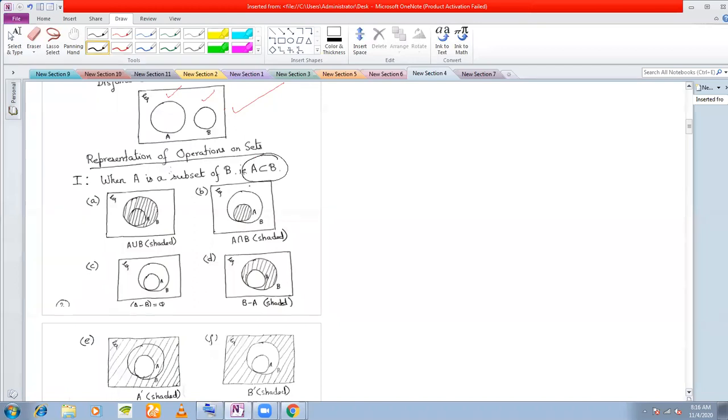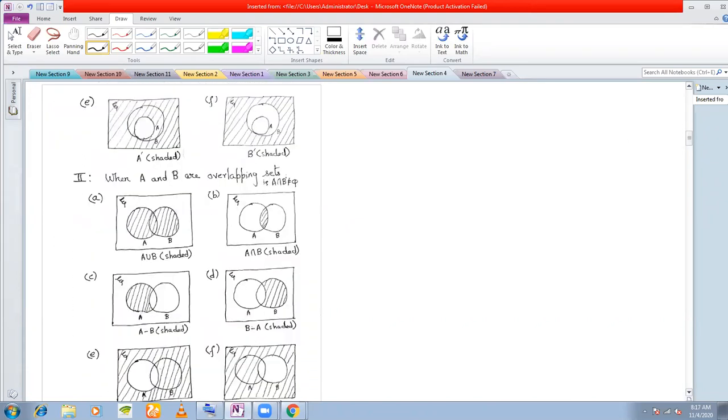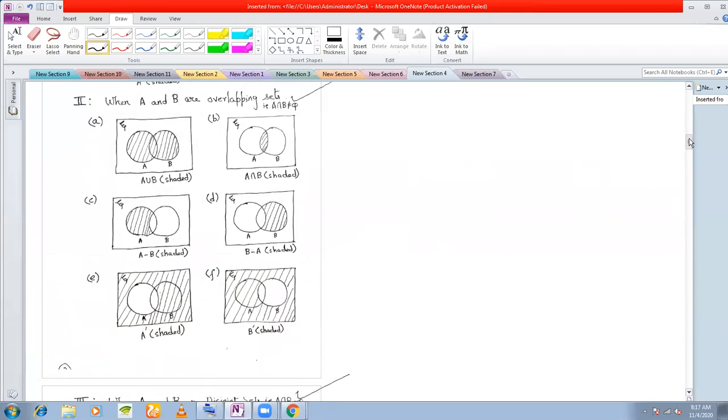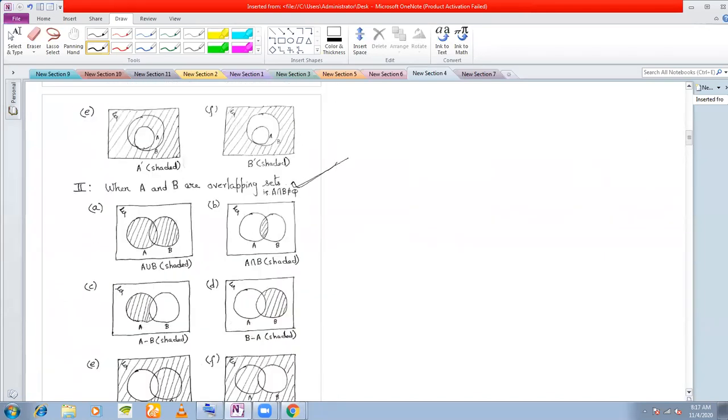Two sets where A is a subset of B, then how will you represent A union B? You cannot normally represent A union B if I just give you two sets A and B, because you don't know what the relation is. In order to represent operations, these three cases have to be there: either A has to be a subset of B, or A and B have to be overlapping sets, or A and B have to be disjoint sets. Mostly when nothing is given, we normally assume the two sets to be overlapping.